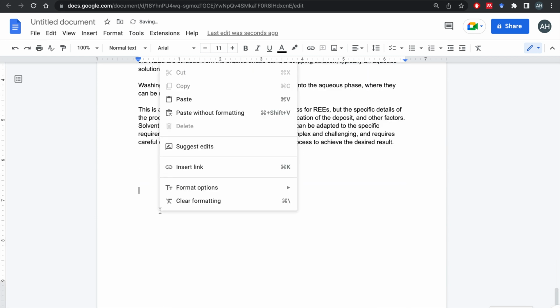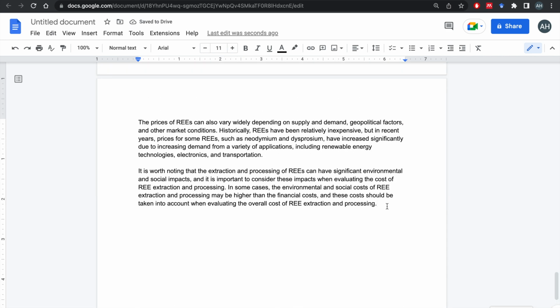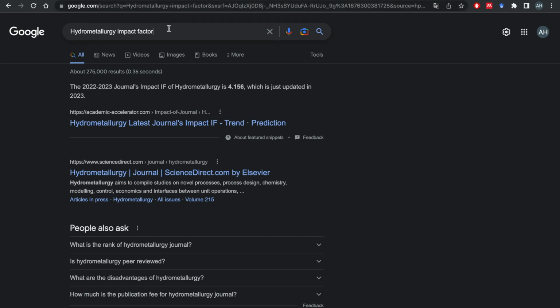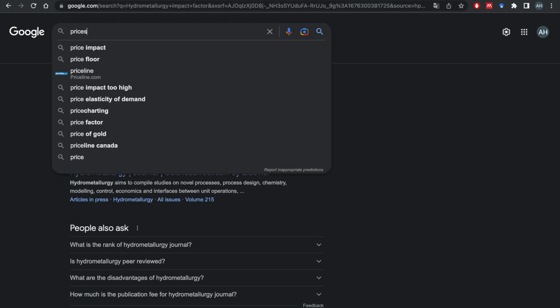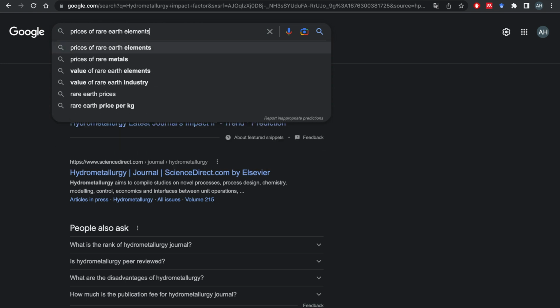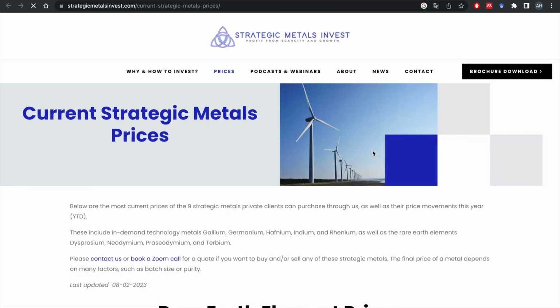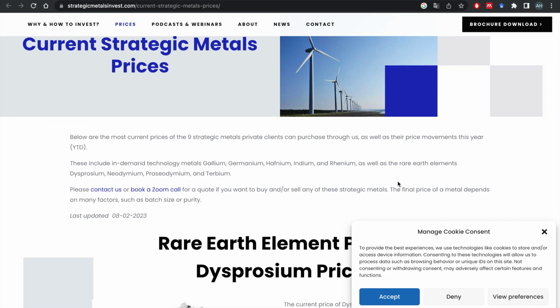So I paste this information as well. But now let's get some more information about their prices. So I go here and I search prices of rare earth elements. Let's see what we get. That's a good thing about Google, because you know where this information comes from. With the other one, you just have to blindly trust it.